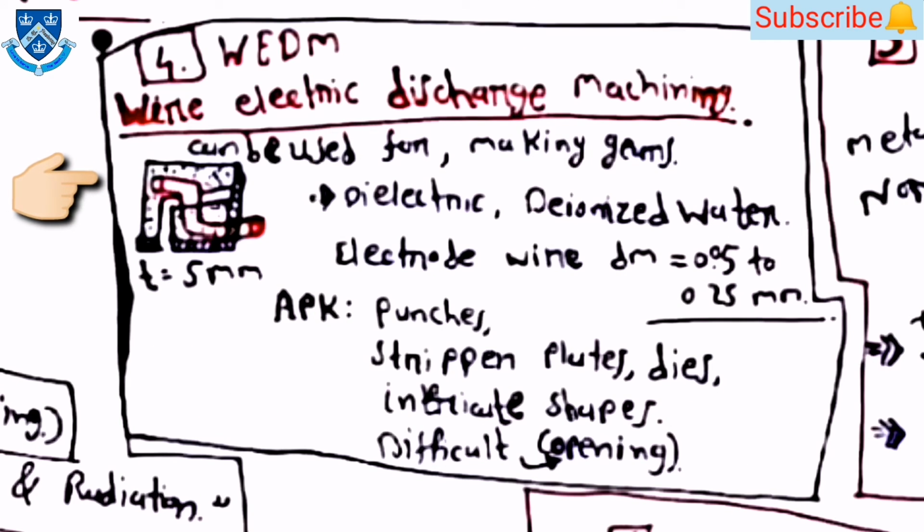Then the fourth one is WEDM process, means wire electric discharge machining. In this process, the dielectric is deionized water, and the electrode wire diameter will be 0.05 to 0.25 mm. Then thickness will be equal to 5 mm. Applications are punches, stripper plates, dies, intricate shapes and difficult openings.